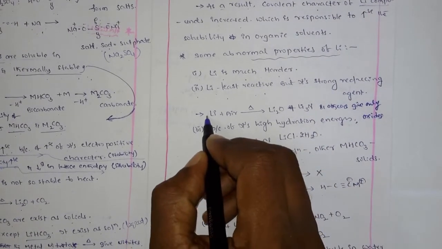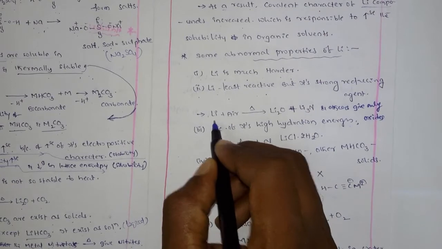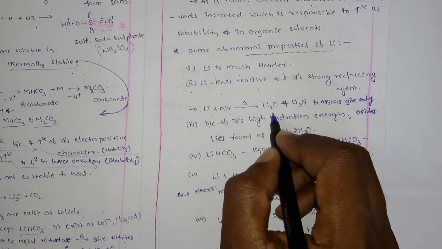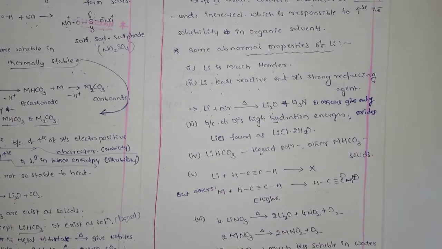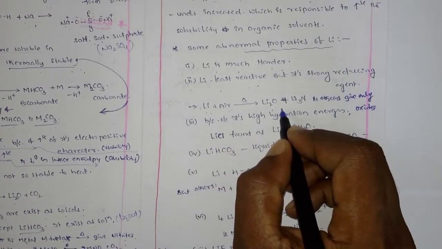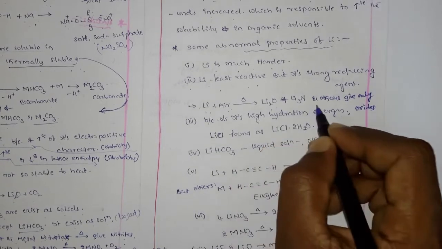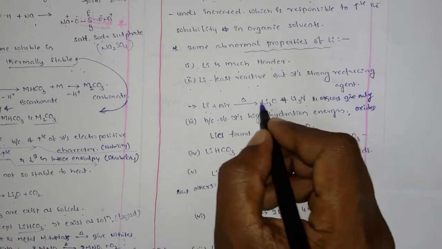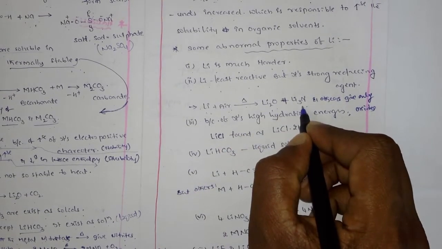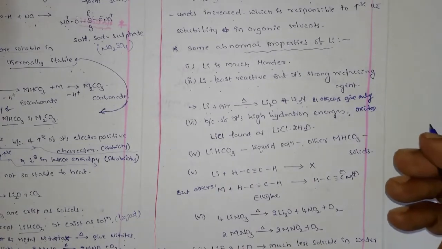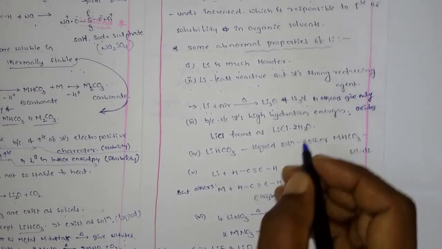One more thing: generally all the alkali metals, when they react with air, form their corresponding oxides, peroxides or superoxides. But lithium, when it reacts with air, gives lithium monoxide as well as lithium nitride. That means it reacts with oxygen as well as with nitrogen, but the others cannot react with nitrogen. You have to remember these things.